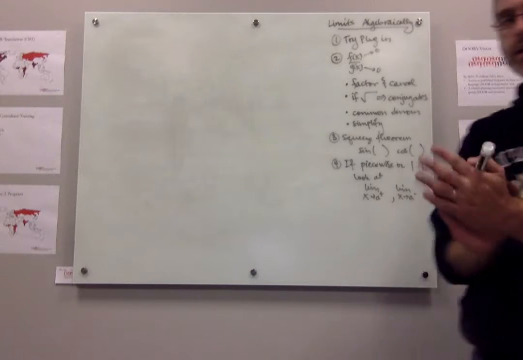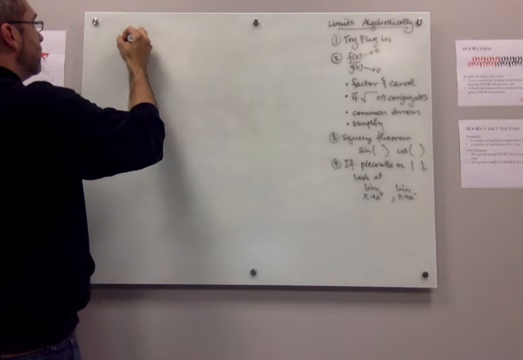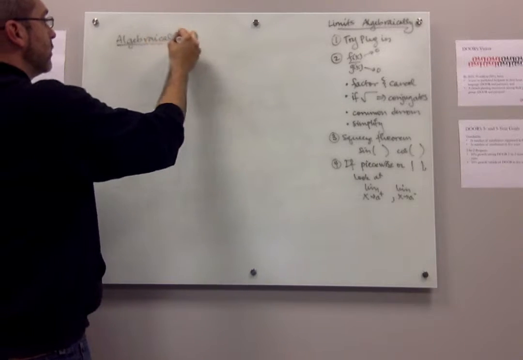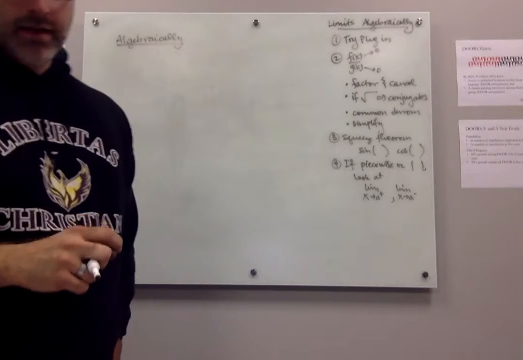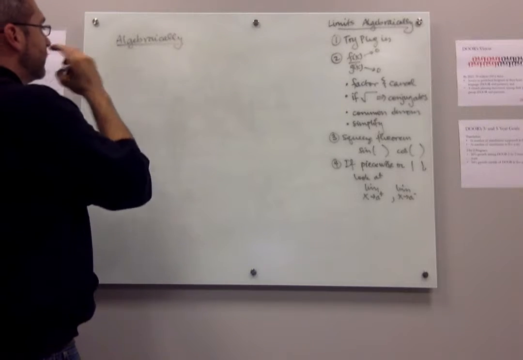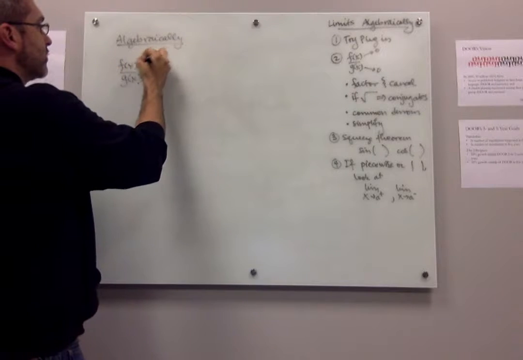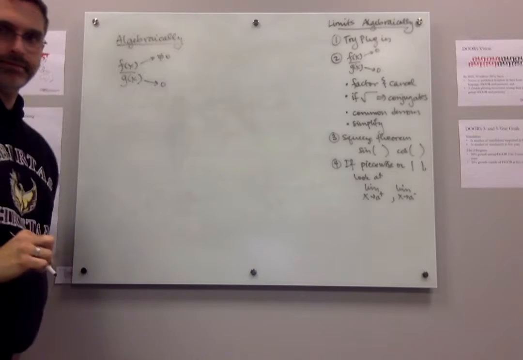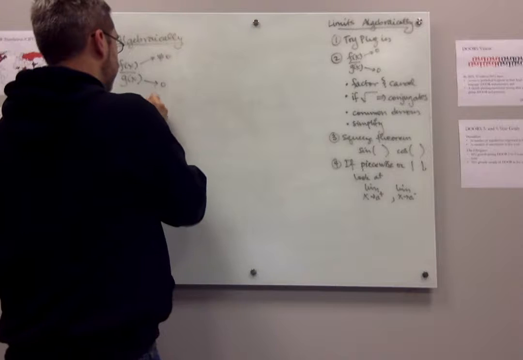Okay, so let's talk about how we do these limits algebraically. What are we looking for, and when that happens, what do we do? For the most part, the situation we're going to get is oftentimes a fraction where the top does not go to 0 and the bottom does, which is actually the previous example that I just did.